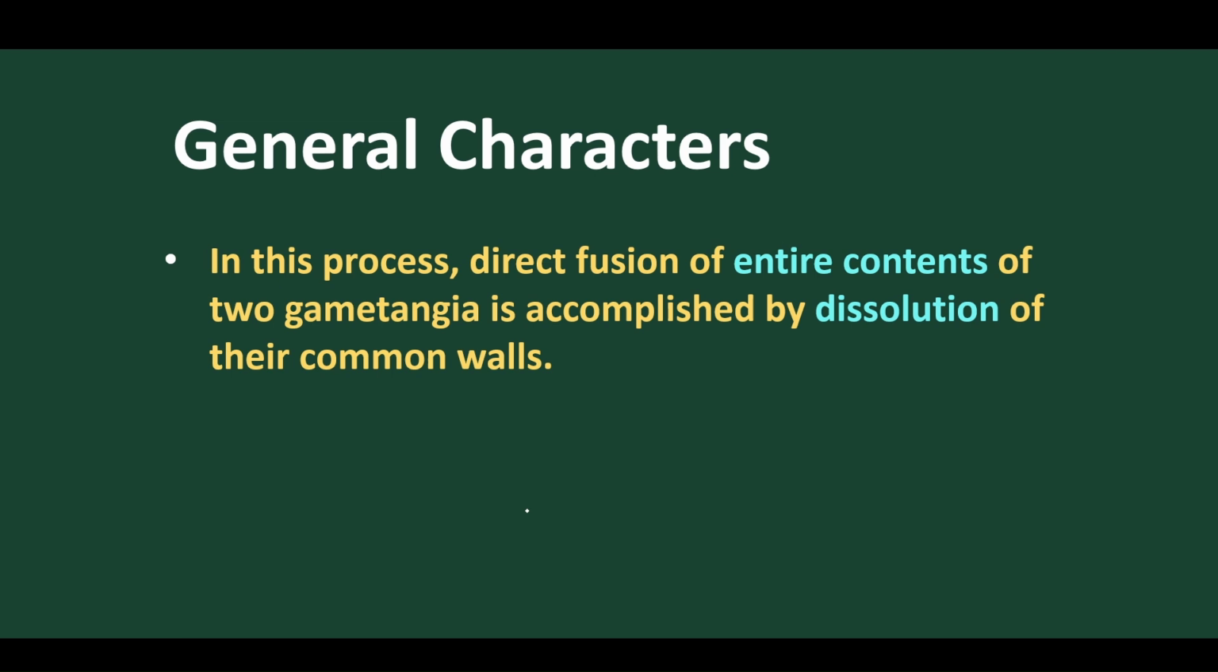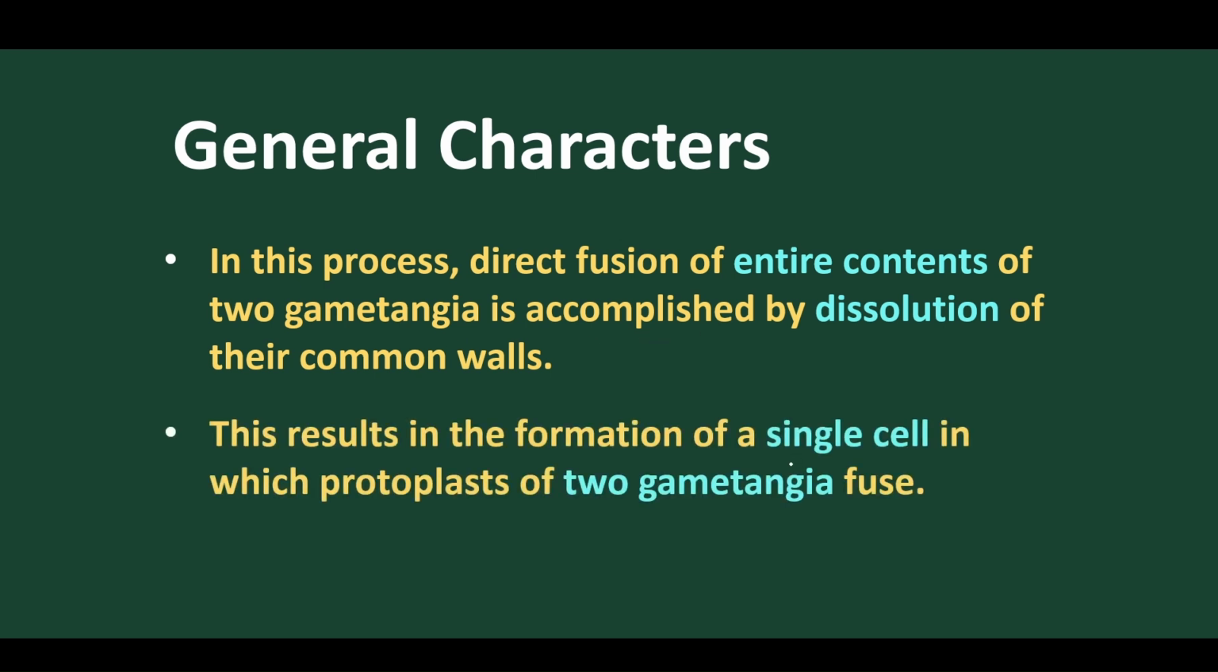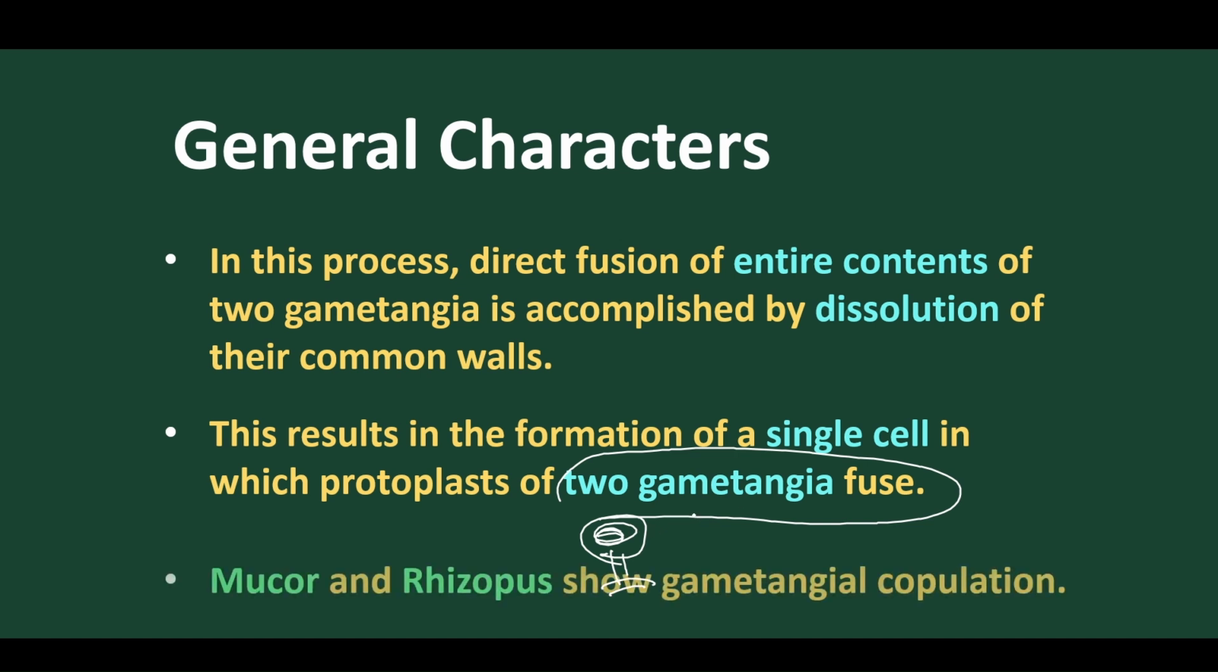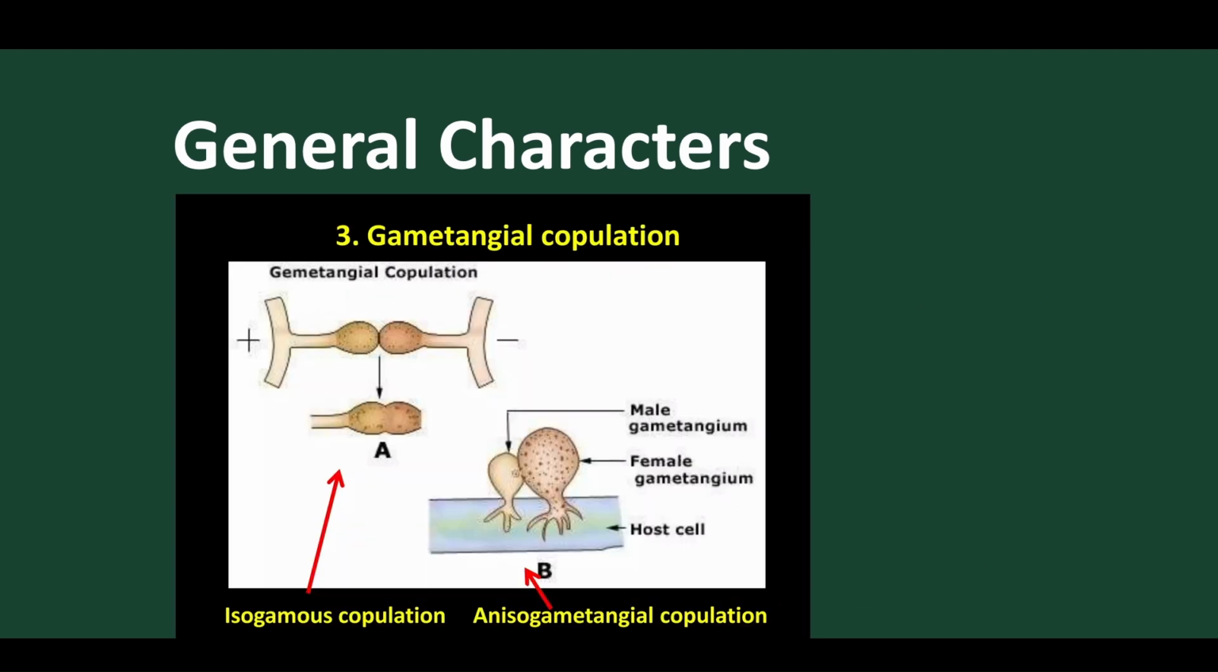Now let's move on. In gametangial copulation, what happens? The entire content of the gametangia moves and gets involved, so the two gametangia fuse together. As a result, they fuse to form a single cell, which is 2n. Then they undergo karyogamy. After karyogamy, they undergo meiosis to produce spores. The best examples are Mucor and Rhizopus. Rhizopus and Mucor are the best examples of gametangial copulation. So here we find gametangial copulation.